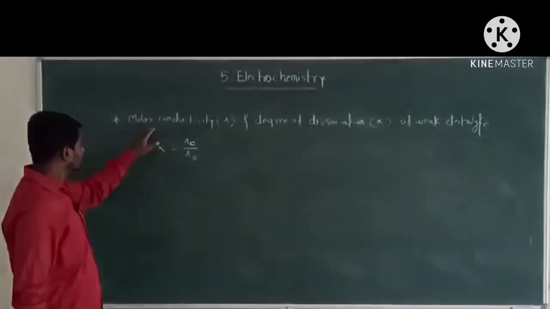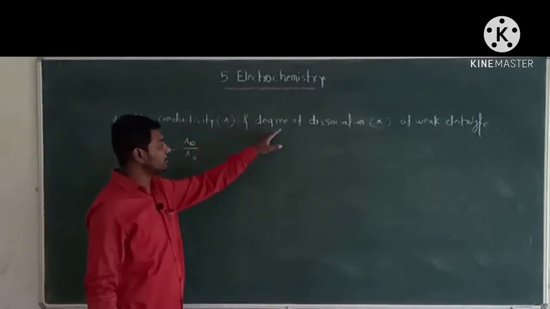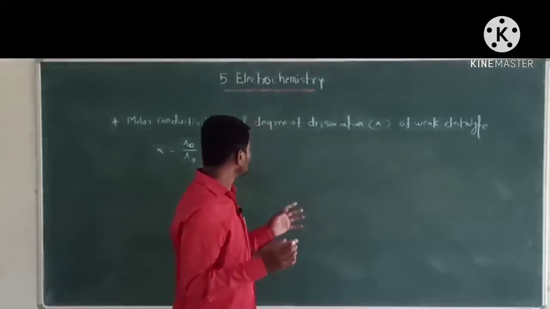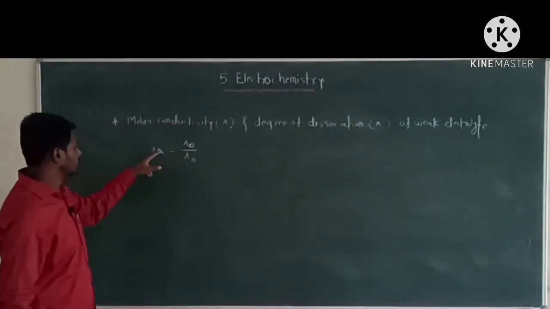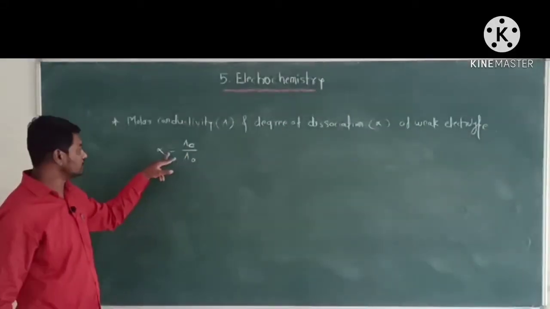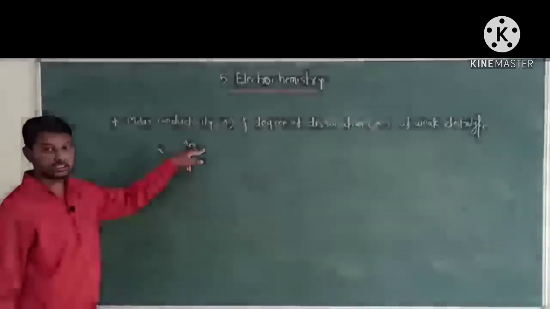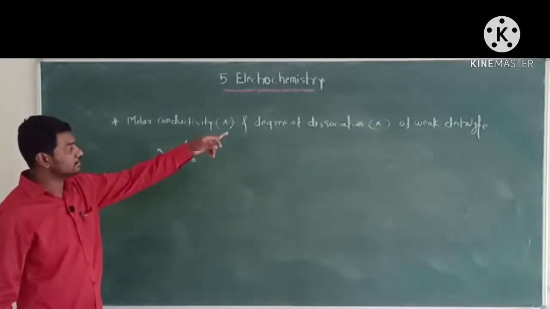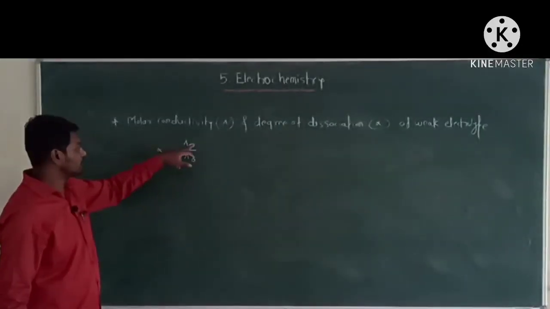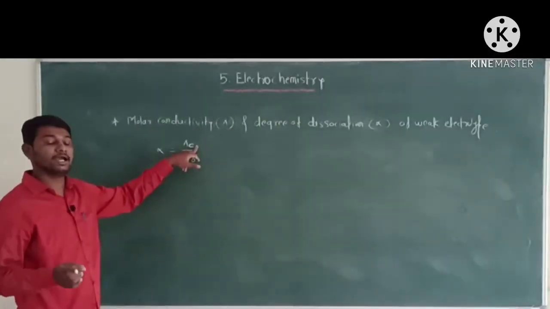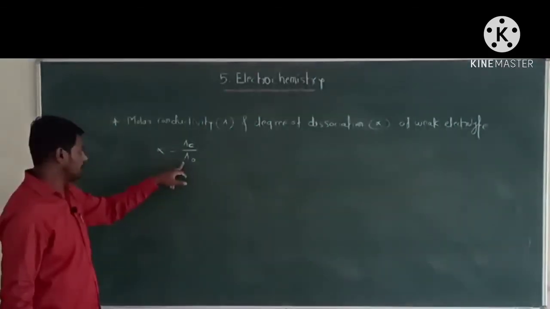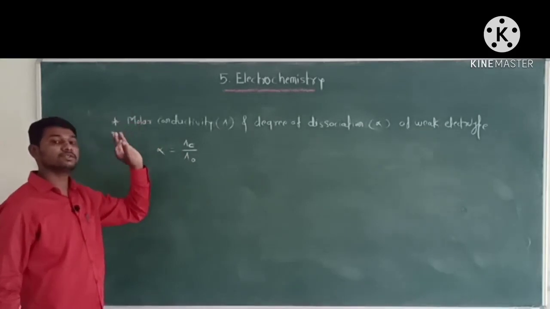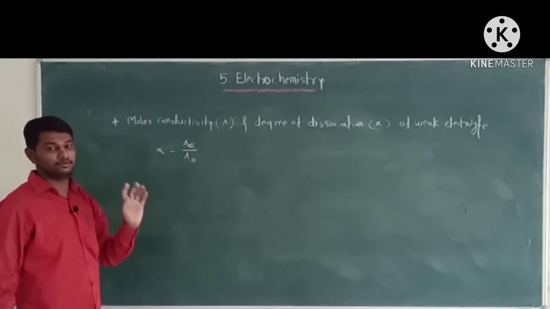Okay. The molar conductivity and degree of dissociation of a weak electrolyte are related to each other by this equation, that is alpha, the degree of dissociation, is equal to lambda c upon lambda 0. Alpha means degree of dissociation, lambda c is the molar conductivity at a given concentration, and lambda 0 is the molar conductivity at a 0 concentration or at infinite dilution. Okay.